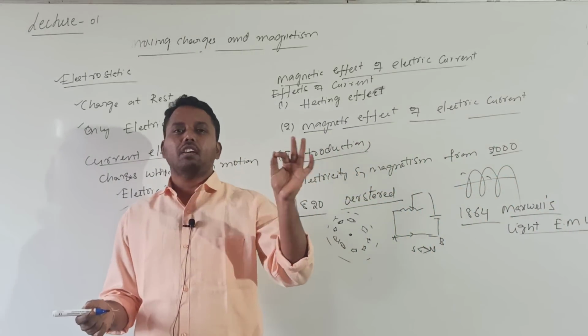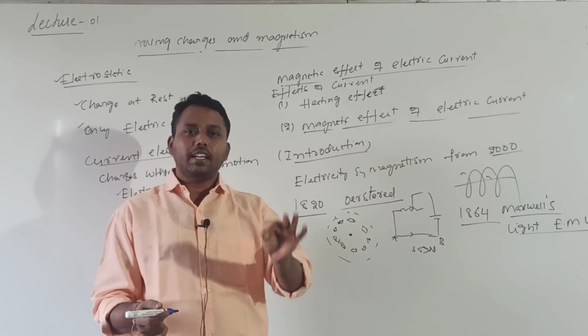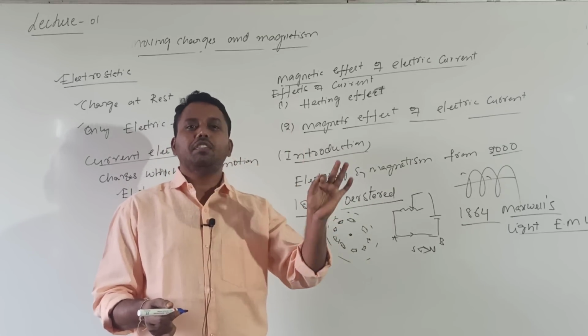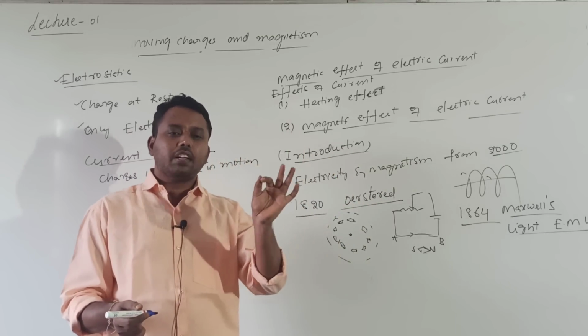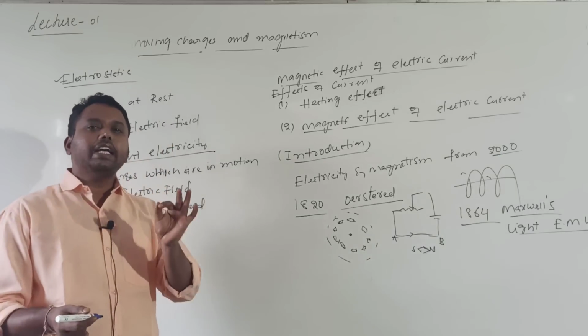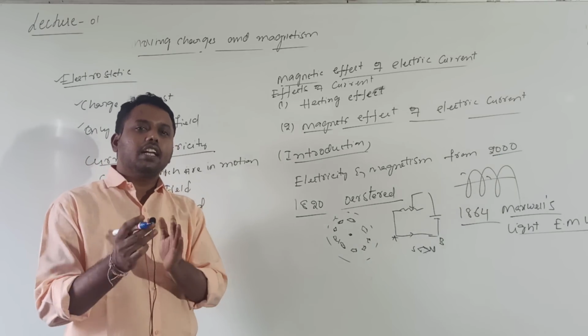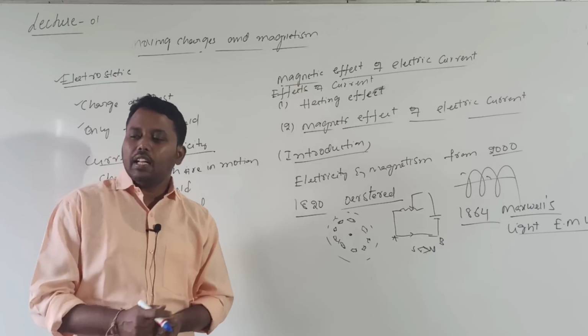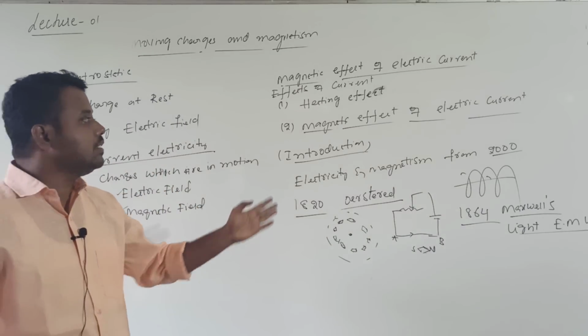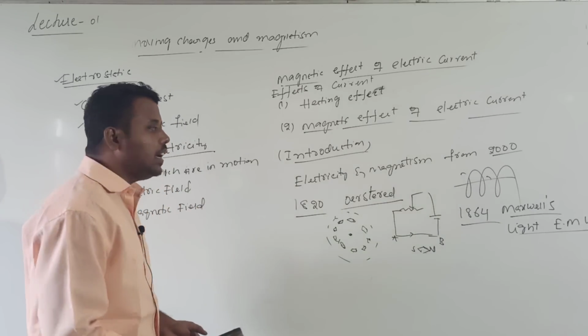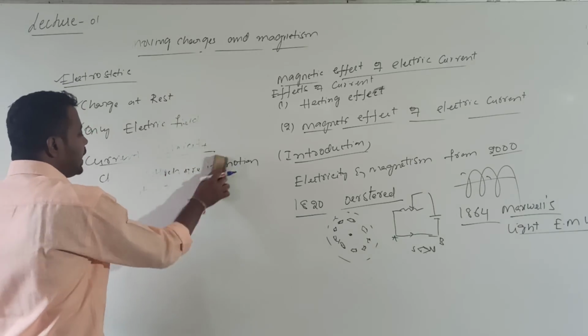The magnetic effect of electric current was discovered by the scientist Oersted. And one more important definition: what is the magnetic effect of electric current? When current is passing through a conductor, around that conductor there exists some magnetic field. So that is called the magnetic effect of electric current.